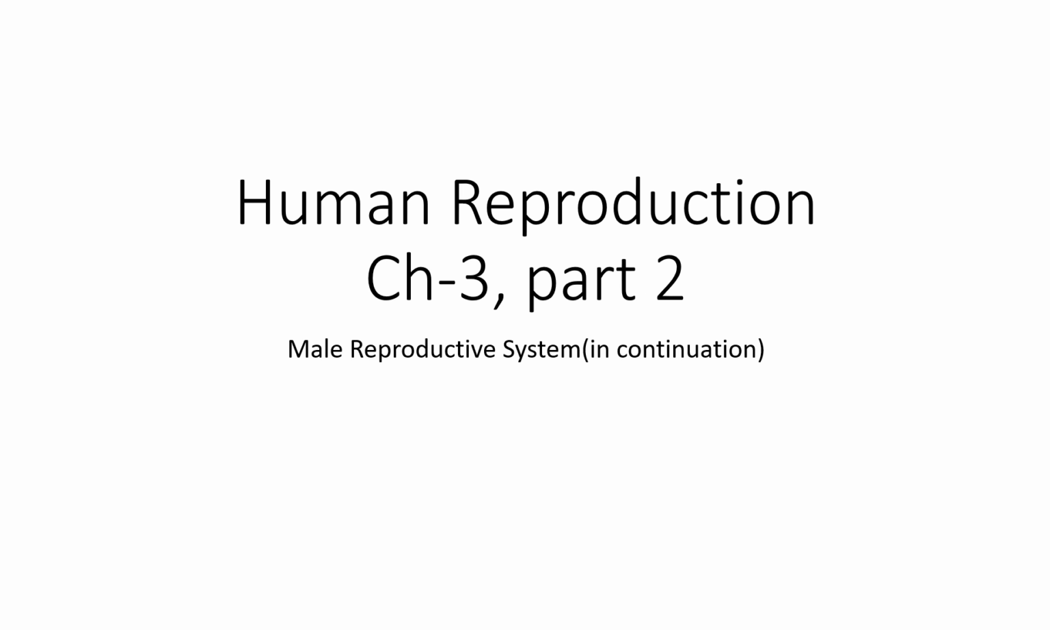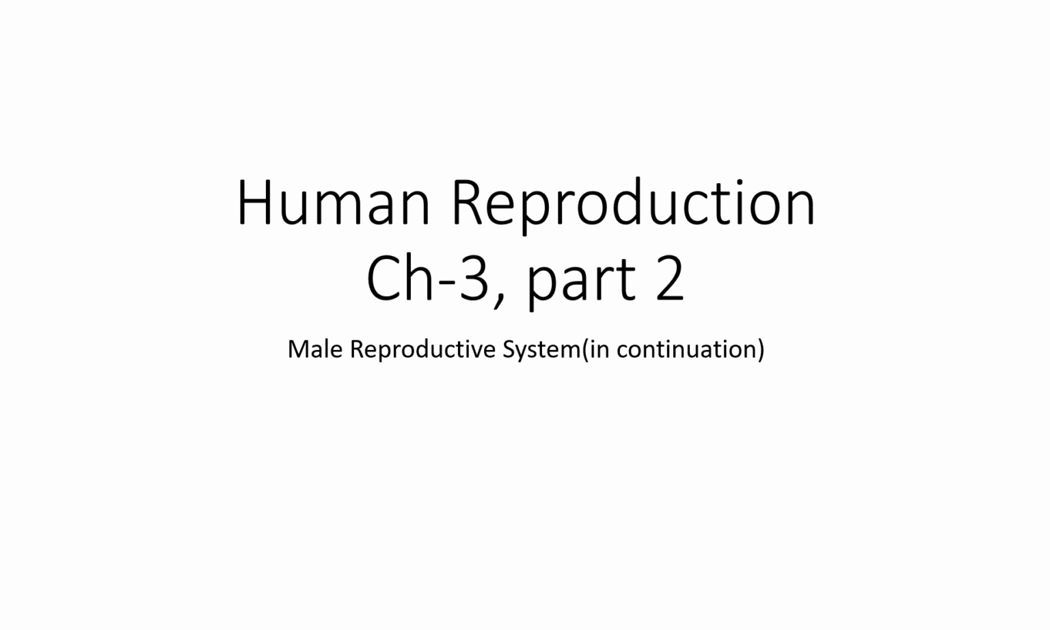Good morning, students. So we are doing the chapter Human Reproduction, chapter third, and this is the second part of male reproductive system, in continuation. Earlier we have studied about male reproductive system, seminiferous tubules, and the internal structure of testes. Now we'll study the diagrammatic view of male reproductive system and a little bit more about seminiferous tubules and the accessory glands which are associated with the male reproductive system.